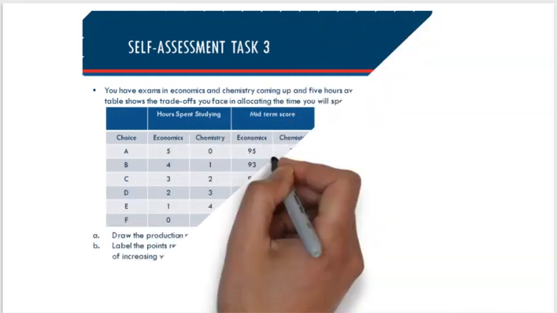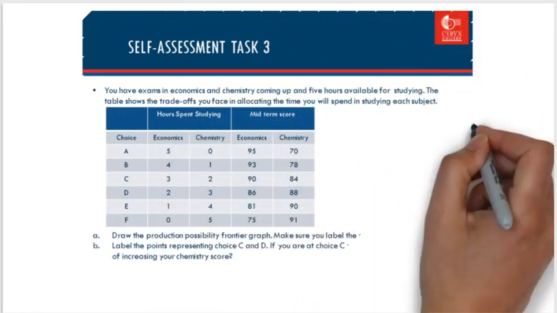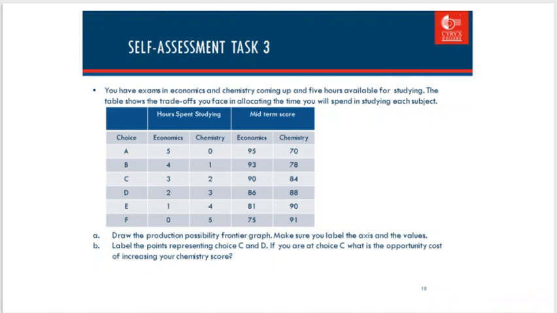Self-assessment task 3. You have exams in economics and chemistry coming up, with 5 hours available for studying. The table shows the trade-offs you face in allocating the time you spend studying each subject. Question number 1: draw the production possibility frontier graph. Make sure you label the axes and the values.